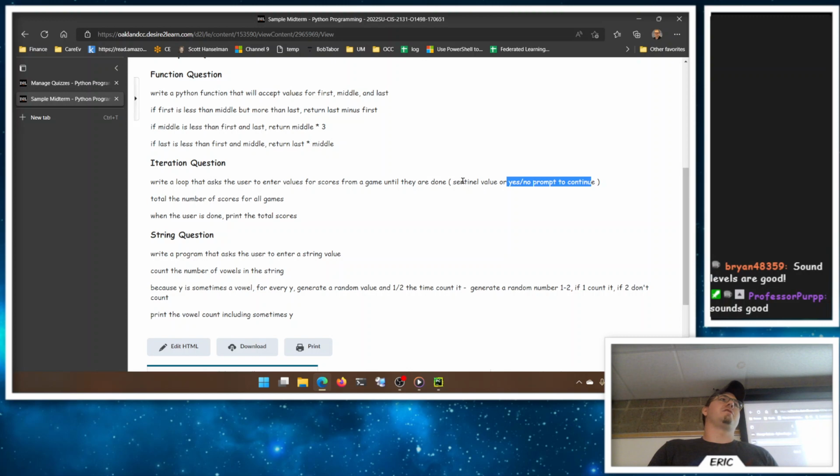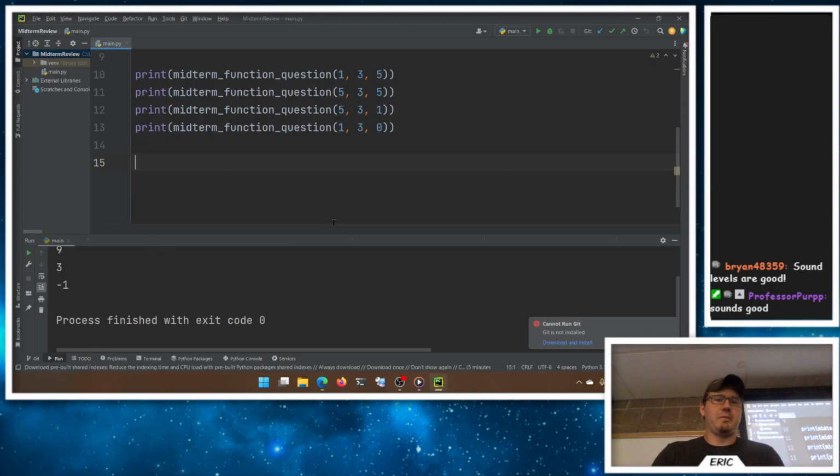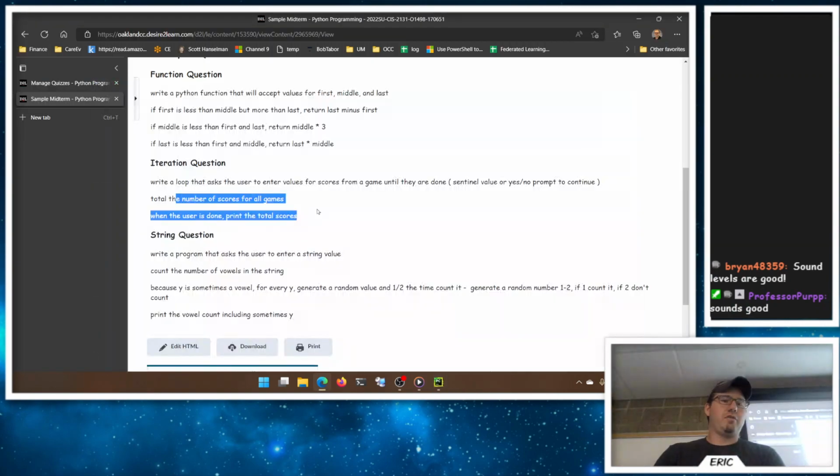Or a yes/no prompt, right? So enter a value, do you have more? Yes or no. Either way is okay. We can do both if you want, or one way or the other. Whatever's up to you. And we're going to total all of the scores and then print the total.